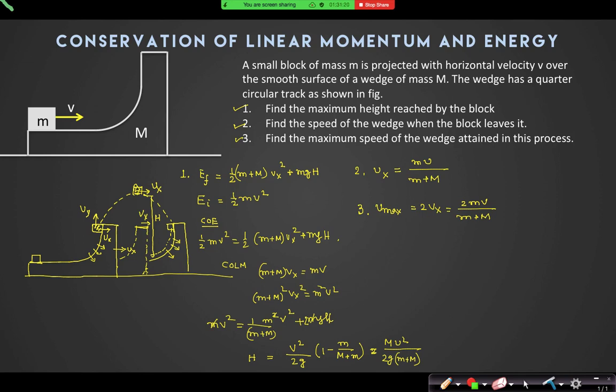So when the block leaves the wedge, are we assuming that the vertical velocity is 0? When the block leaves the wedge, the vertical velocity is not 0. Why would it be 0 here? Then it will not go up. So for the second question, why are we only taking the horizontal velocity? Because I have to find the speed of the wedge. The wedge does not have any vertical component.